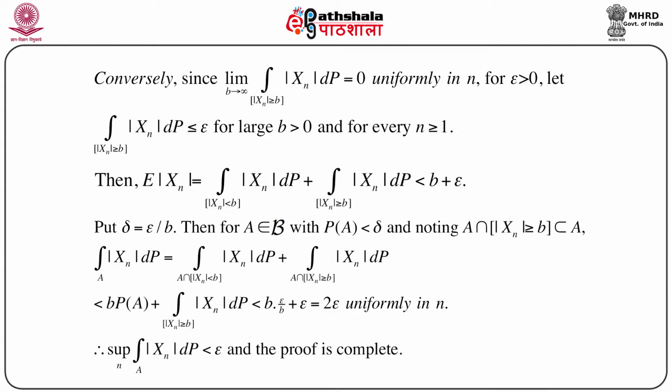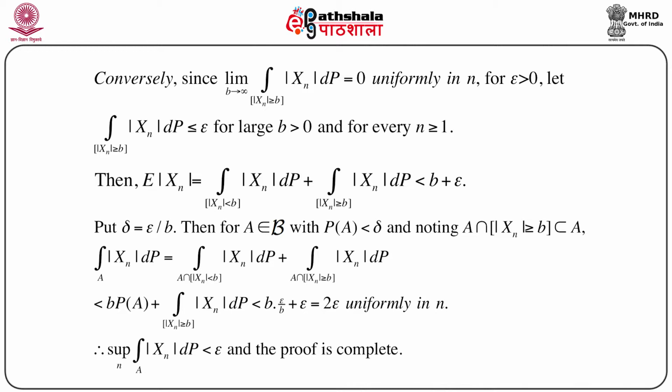Now let us consider what happens to expectation of mod X_n, because in the main definition of uniform integrability we have this expectation. So for expectation of X_n, we can split it over two different sets. One is mod X_n less than b, another is mod X_n greater than or equal to b. So we can immediately write the integral over mod X_n less than b of mod X_n dP plus the integral over mod X_n greater than or equal to b of mod X_n dP, which is less than the following.